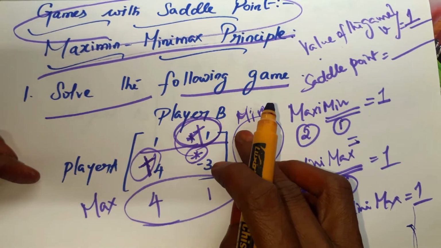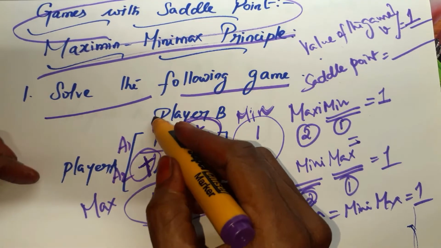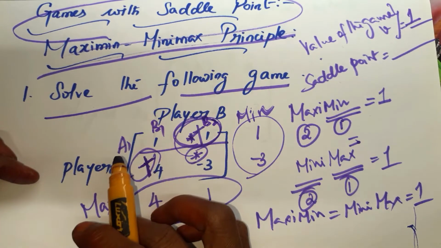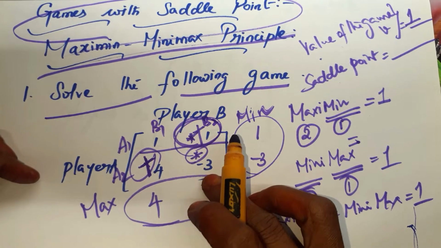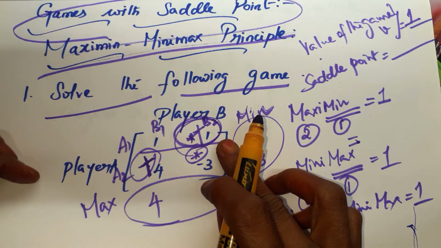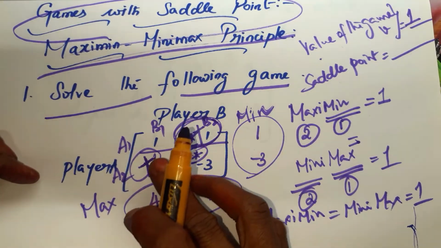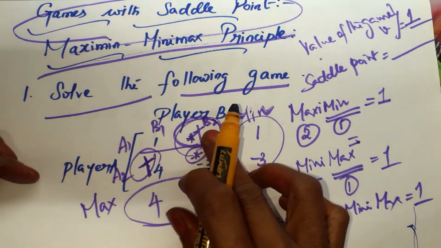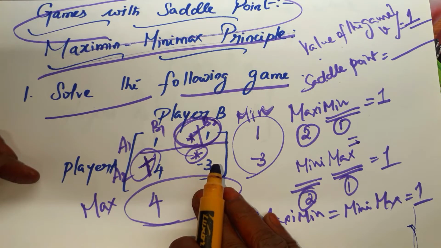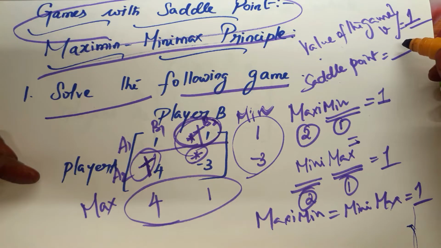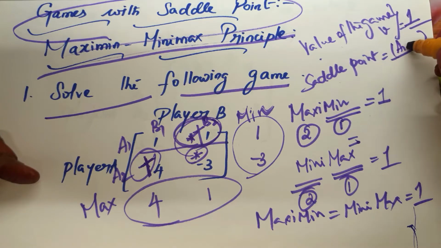Here they didn't mention the labels for the rows. In some problems they will mention this is A1, A2 and this is B1 and B2. If it is mentioned, we have to take the saddle point accordingly, like A1, B2. Here it is not mentioned, so we have given the labels: first row as A1 and second row as A2, first column as B1 and second column as B2. So the saddle point lies at A1, B2. We have to write in this format: A1 comma B2.